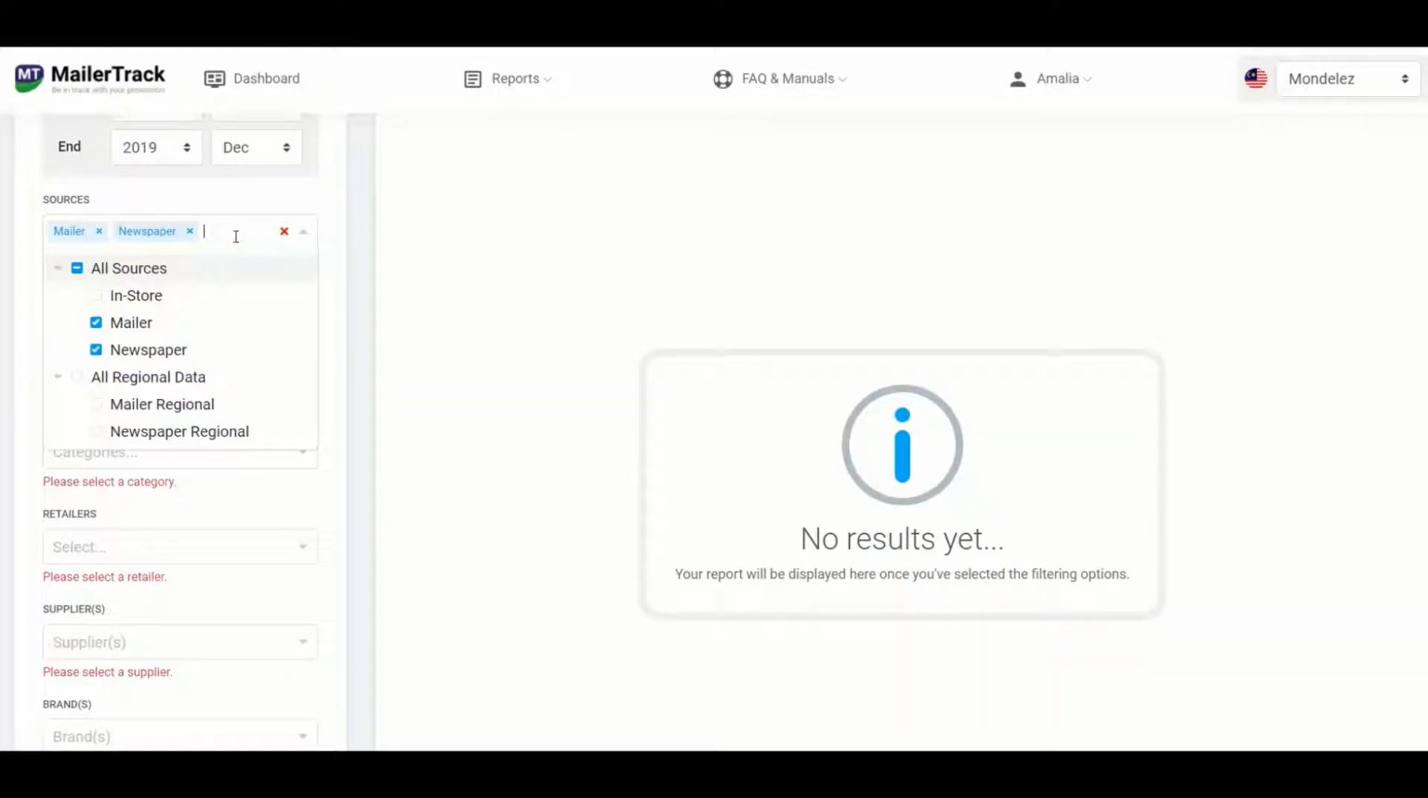Under sources, you can see that it's split into all sources and all regional data. So under sources, there's mailers, newspapers, and in-store. Under regional data, there's only mailer regional and newspaper regional. Mailer here refers to the leaflets published by the retailers. Newspapers refers to the press ads that we see in the newspapers that we're currently tracking. In-store here refers to the promotions shown on the POSMs that are available in the convenience stores.